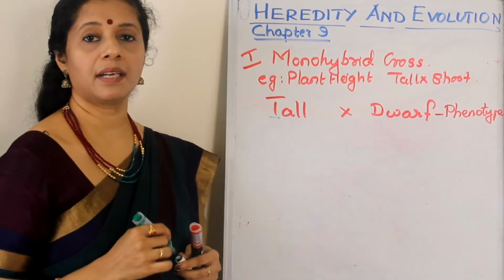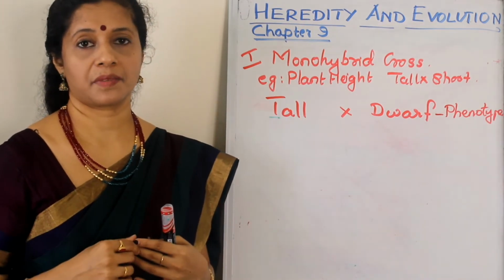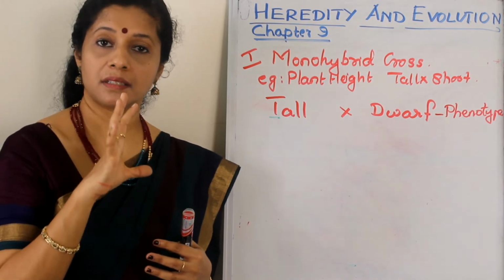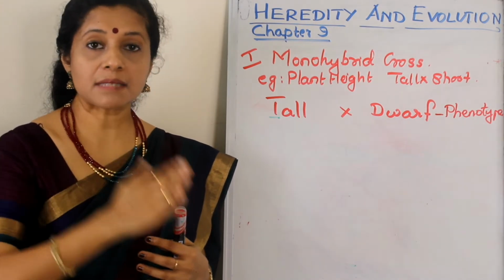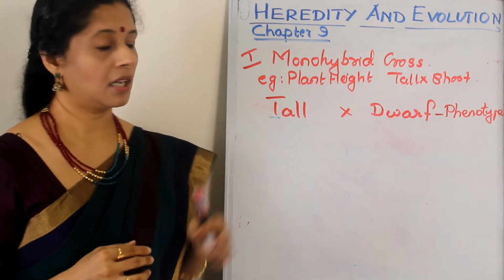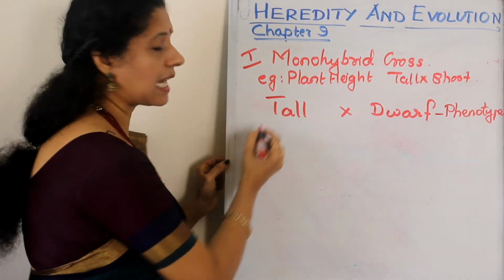T. Okay. So T we can take in two ways, uppercase and lowercase. So uppercase or capital T represents the dominant trait. A small letter should be used for representing the recessive trait. For example, here if it is tall, which alphabet should I use?